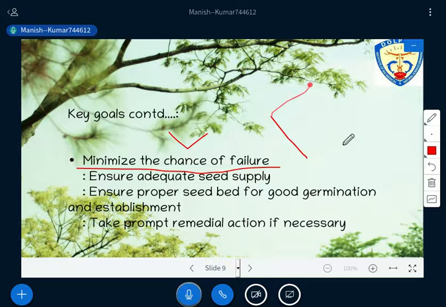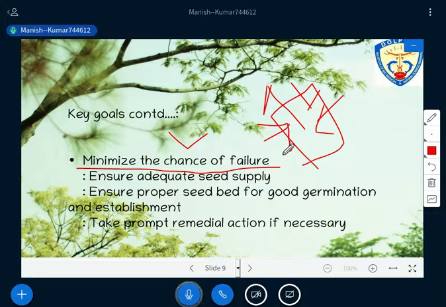So the reason is very simple again. Since regeneration has been started by yourself, you know the area, you know the soil, you know the climatic condition, almost all the things about that particular area, right? And then accordingly you are selecting the seeds. You are also selecting the number of seeds, how many seeds are required there, right? And how the seed can grow. So you are taking all the necessary measures on your own, so the chance of failure will be less there. Is it okay? Right? So through this regeneration strategy you are also able to minimize the chance of failure of your crop.